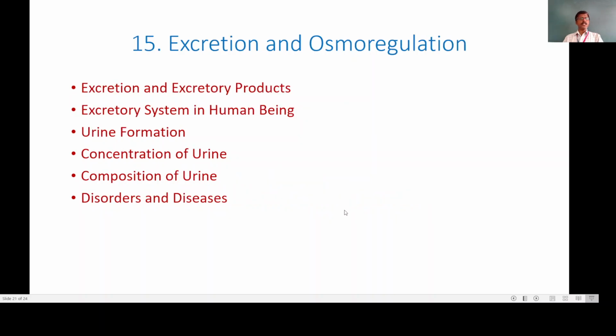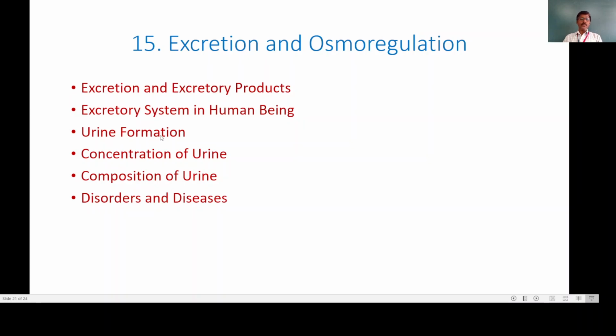Now moving towards the next topic, the 15th topic, which is excretion and osmoregulation. Excretion and osmoregulation are very important when we consider the living world. And when we consider animals, excretion and osmoregulation is very important. And in this, we will see the following points: excretion and excretory products, then excretory system in human being. In that, we are going to study the kidney, the ureters, the urinary bladder.